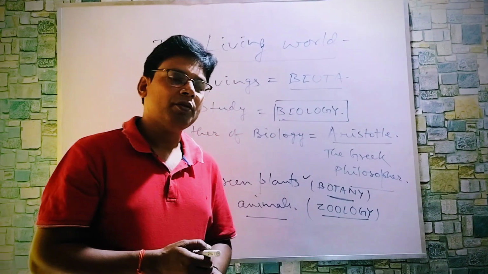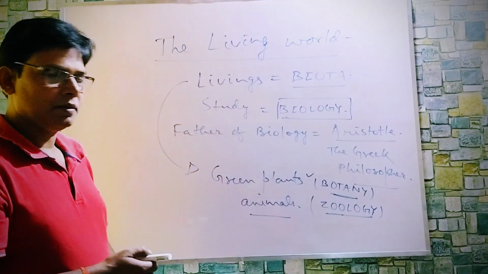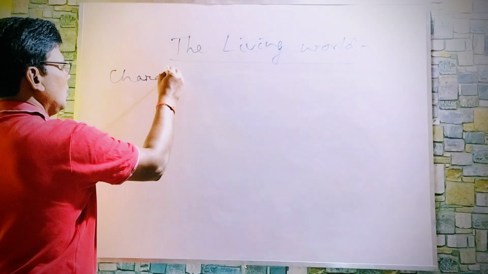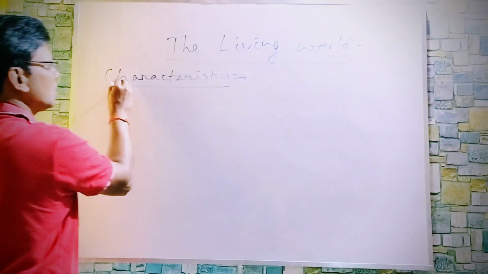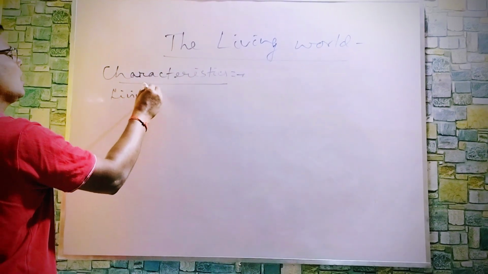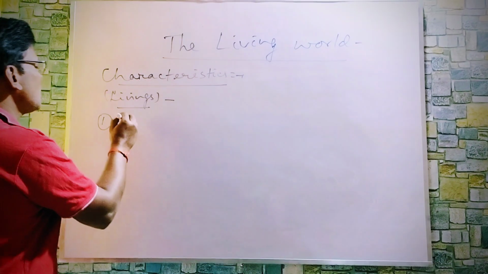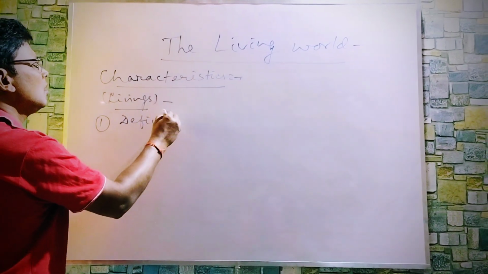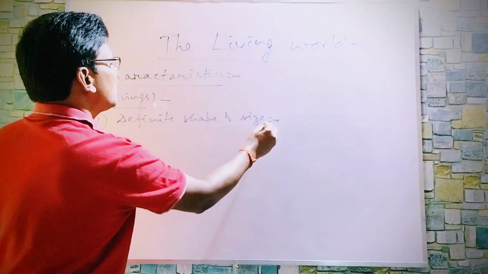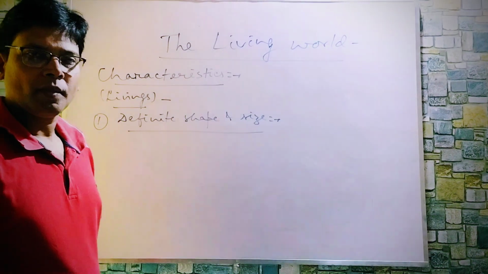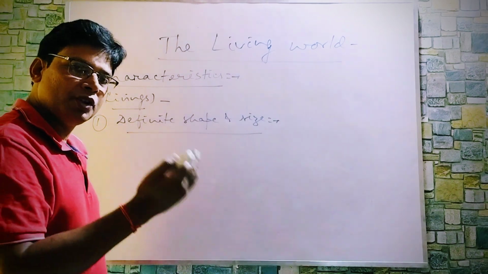Now, in this chapter we have to study the characteristics of livings. Boys and girls, what are the characteristics of livings? First, definite shape and size. Each and every living being has definite shape and size. It doesn't happen with non-livings. They may be of variable shape and size.